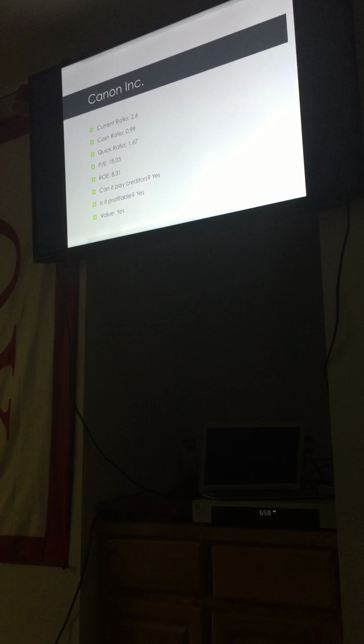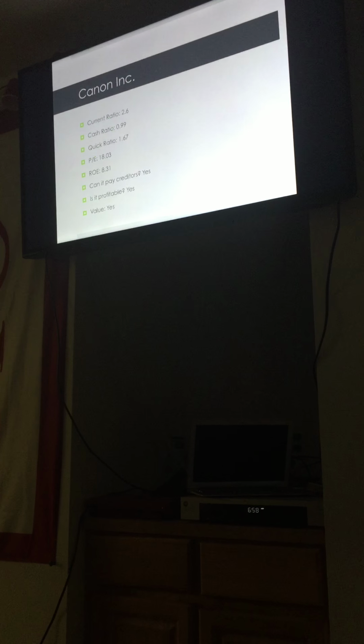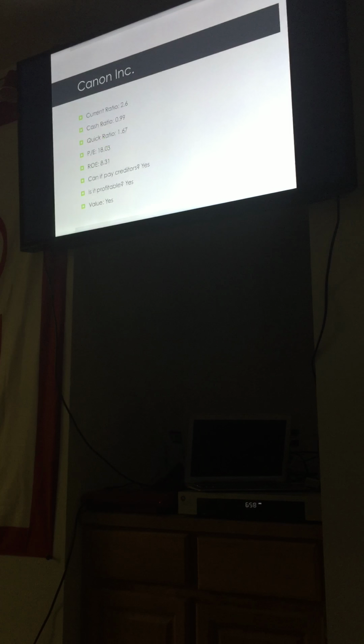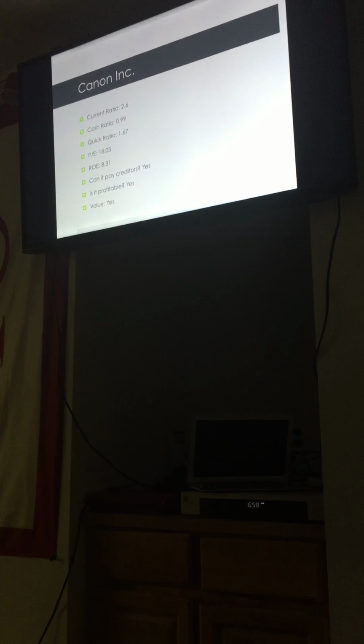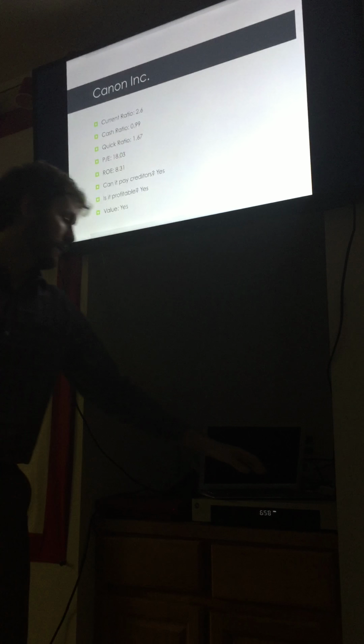Their PE ratio was a little bit higher than the industry average at 18.03, and the ROE was relatively low for my taste at 8.31. However, they are able to pay creditors while remaining profitable and adding value to a portfolio.